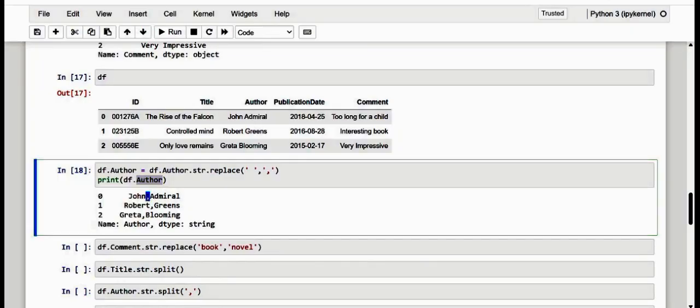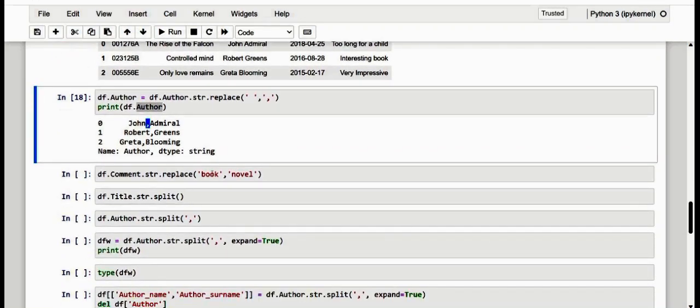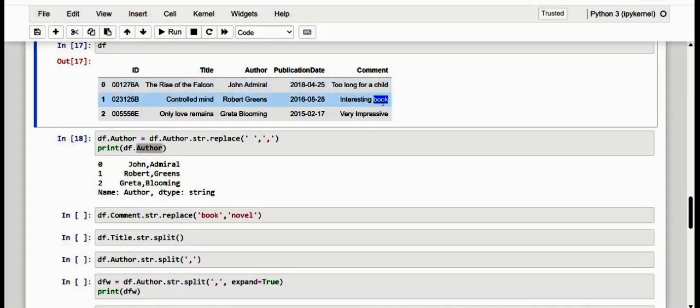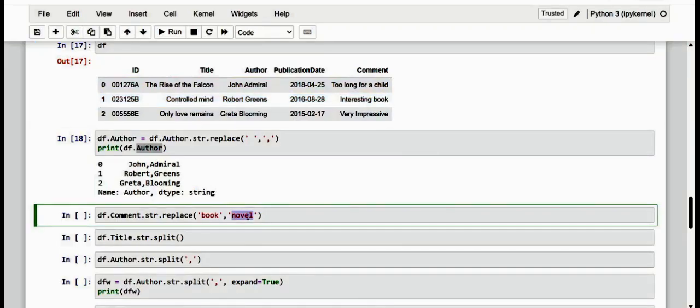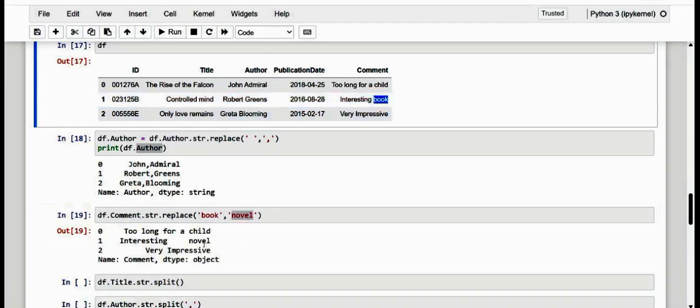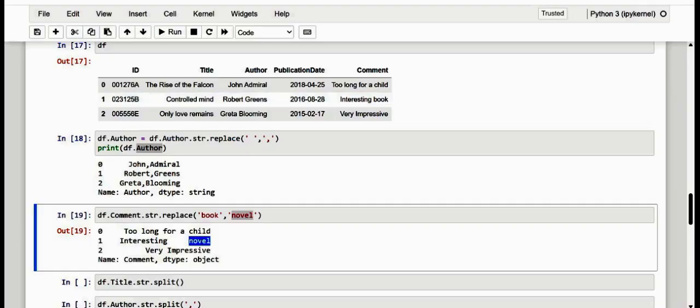Okay, fine. And next, of course, you can also make use of replace here wherever there is the word book in the column. So see here, one book is there. If you want to make that change in the values also, you can change it using replace. So see here, this exact book has been replaced with novel. This is possible. Good. Now next, let me look at some methods for splitting strings.